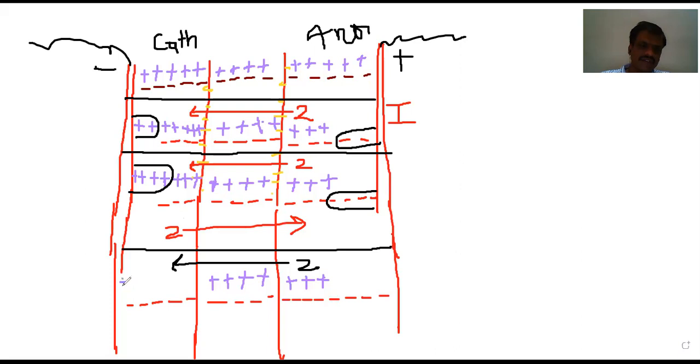1, 2, 3, 4, 5, 6, 7 cations are there on this side. And let us assume that 2 anions are also moving from the cathode compartment. That is, instead of 2, let us take 3. Why? Because we are dealing with the third case, that is, the speed is different. When 3 are moving, how many will be there on this side?